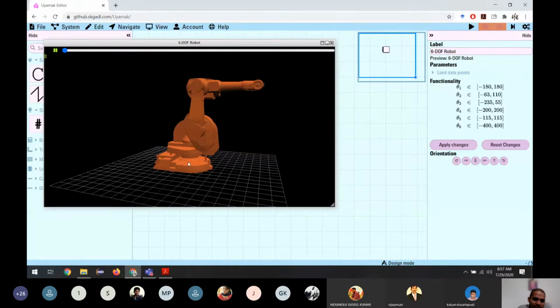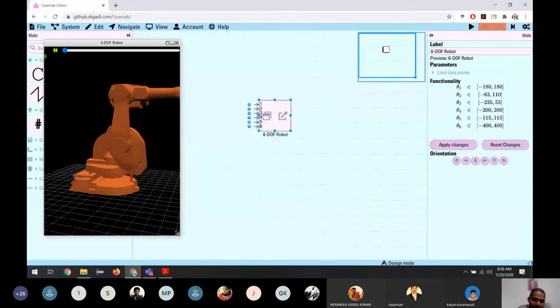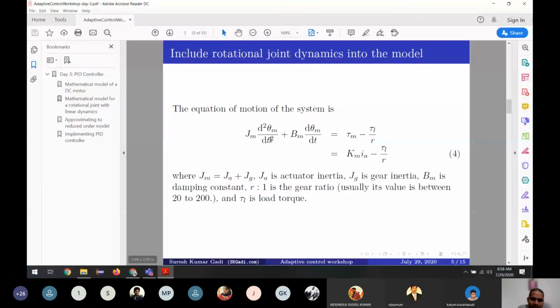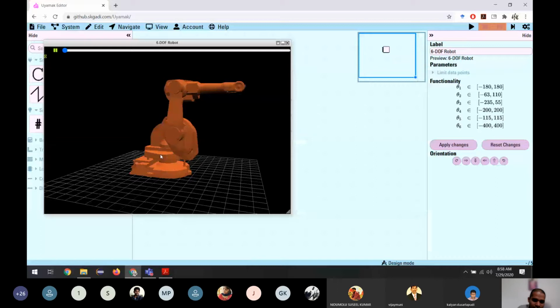So we can say that there is no non-linearity acting on this joint. So we are working on this joint because we are learning only the linear systems. So this equation represents the mechanical dynamics of this joint of the robot.